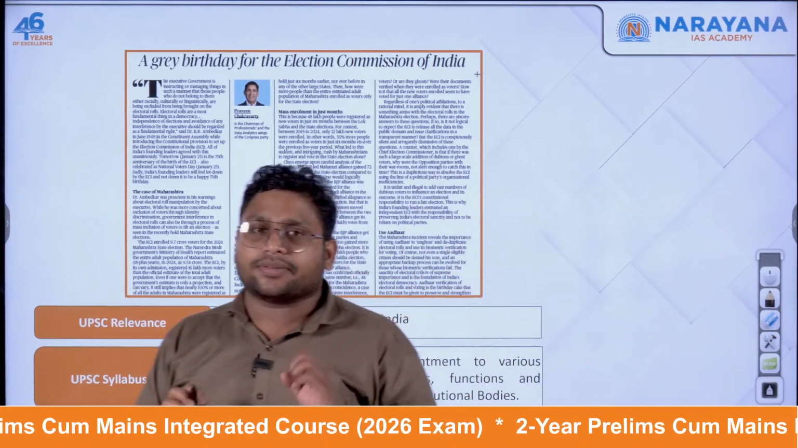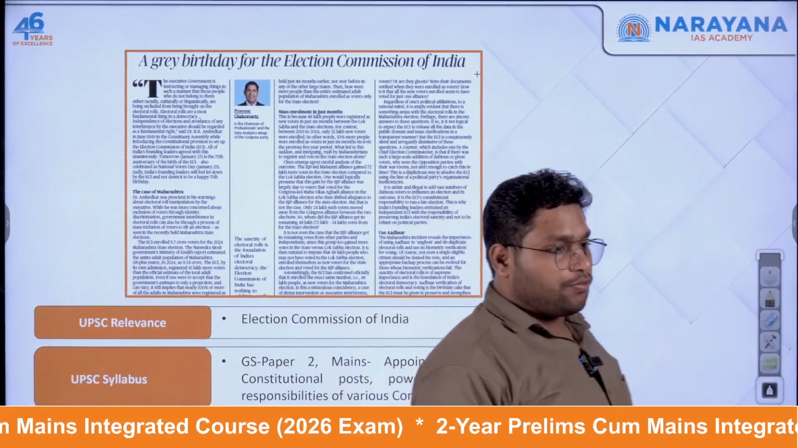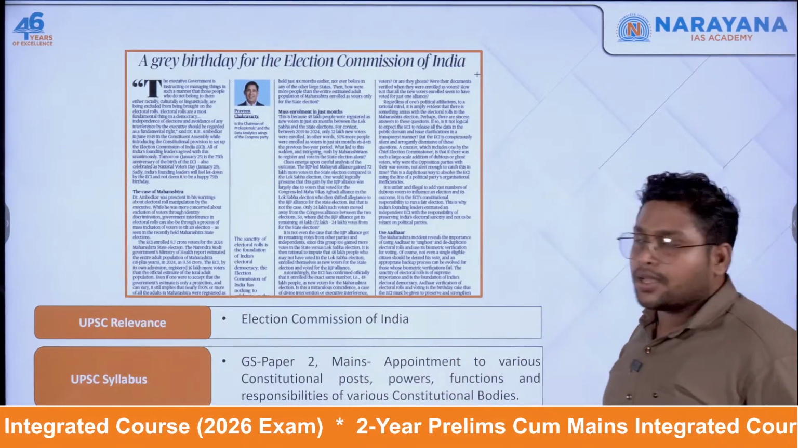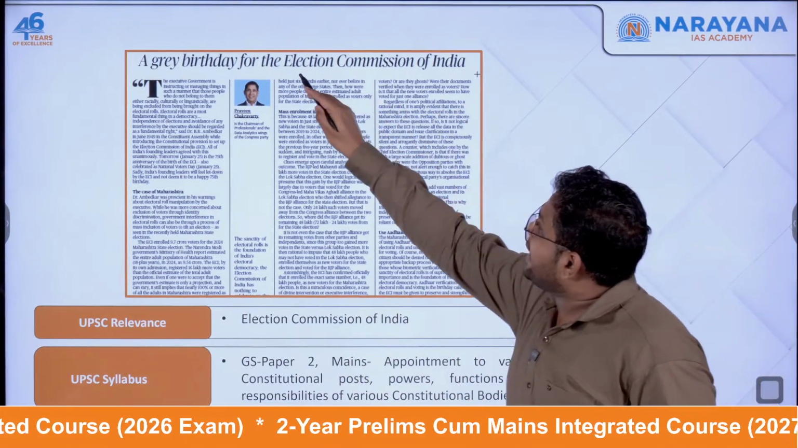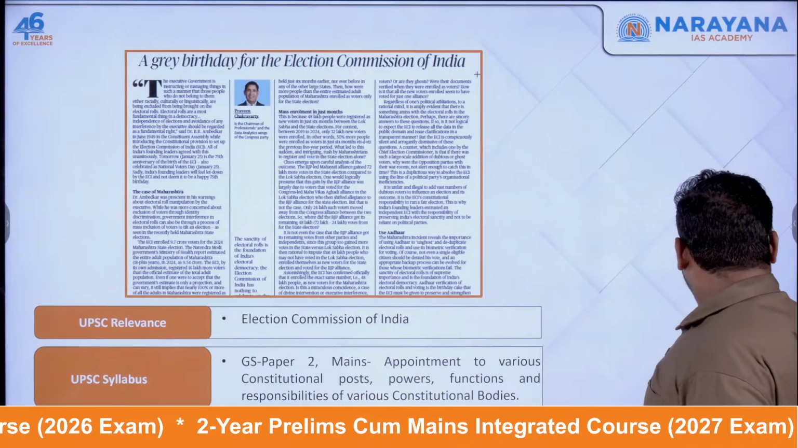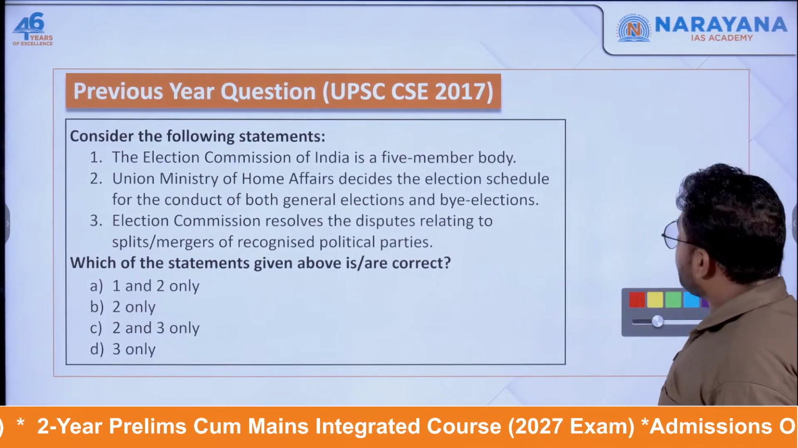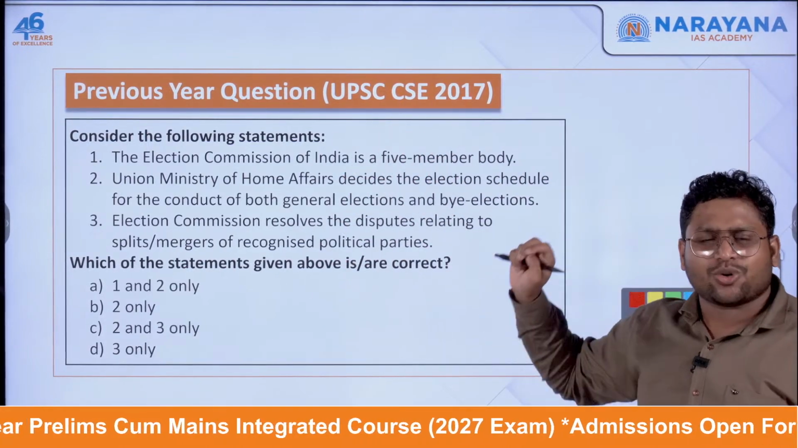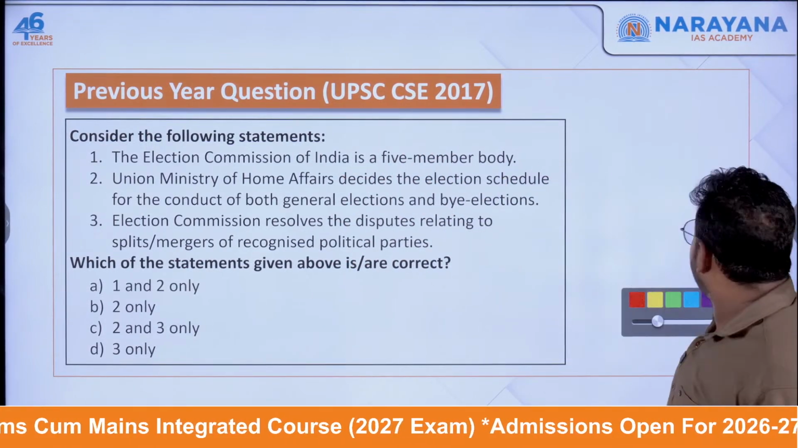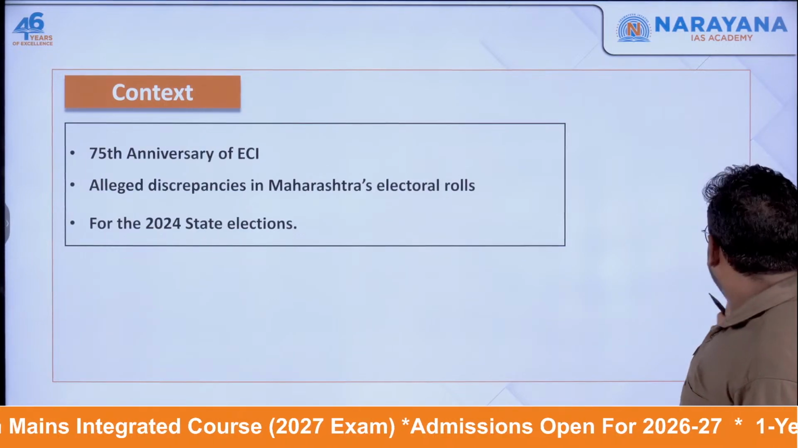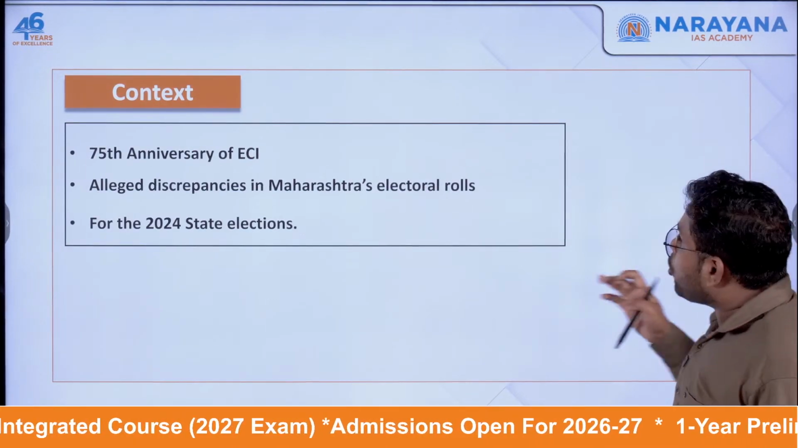Three articles are done. Now, the fourth article, which is related to the Election Commission of India. Now, the Election Commission as a constitutional body is very important. You can see previous year questions asked on the Election Commission. Even in mains, you will find questions related to it. Why are we talking about it?